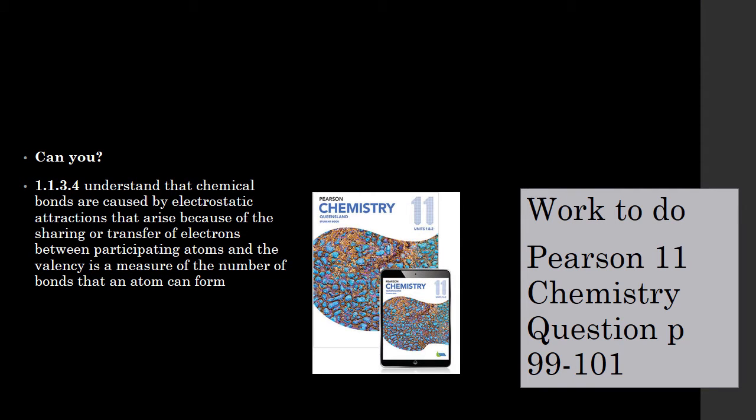Finally, can you understand that chemical bonds are caused by electrostatic attractions that arise because of the sharing or the transfer of electrons between participating atoms, and that the valence is a measure of the number of bonds that an atom can form? When you've done that, can you complete your exercises to master this concept, please?